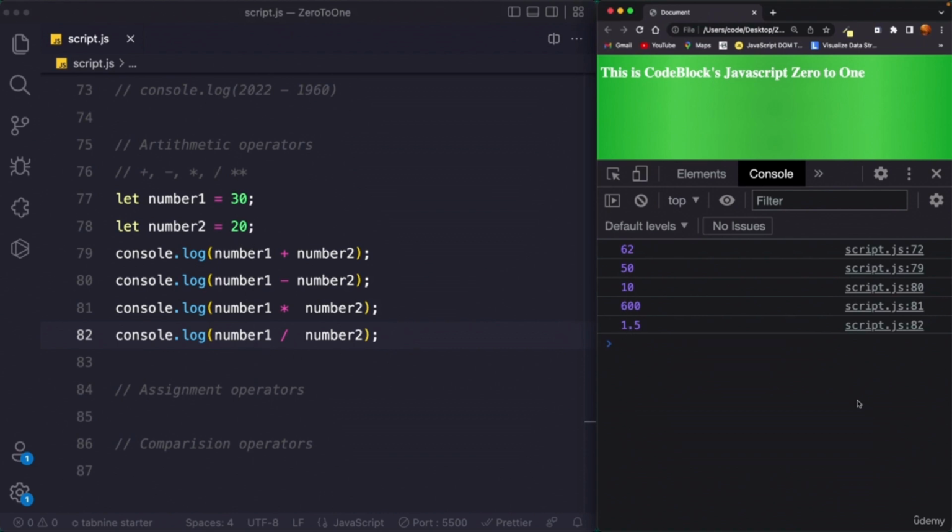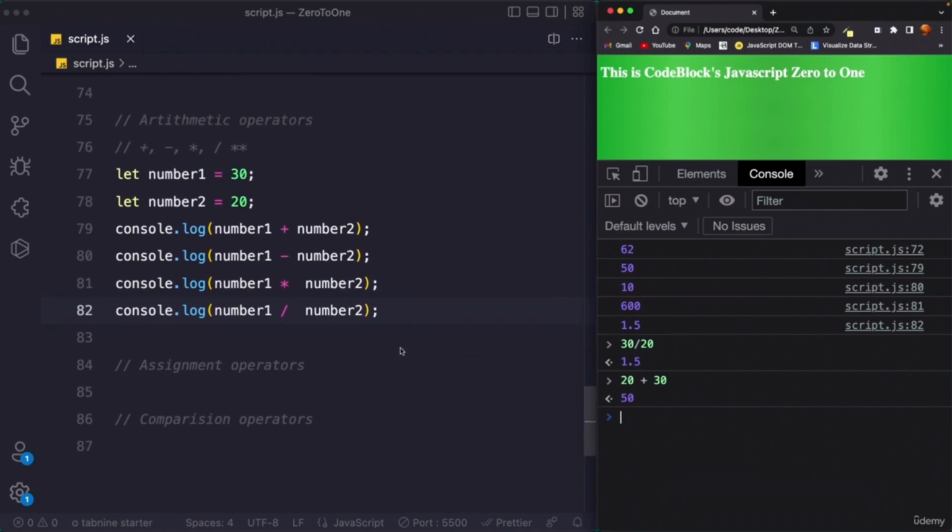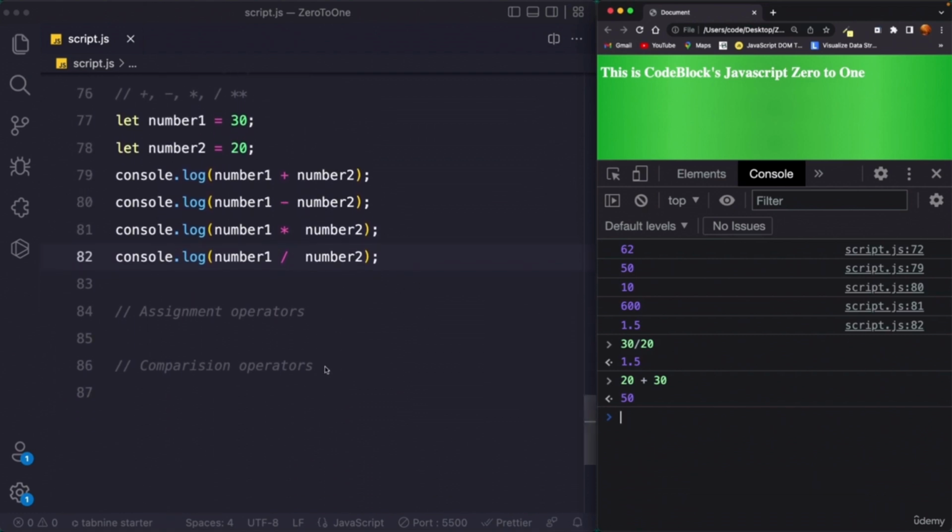So 30 divided by 20 is 1.5, and actually we can do that over here as well. So we can simply say 30 divided by 20, and now you can see 1.5. You can do 20 plus 30, and this is 50. So these are arithmetic operators, very easy to understand. If you have gone to basic mathematics classes, you can understand what I am talking about, and you must have been to mathematics classes.